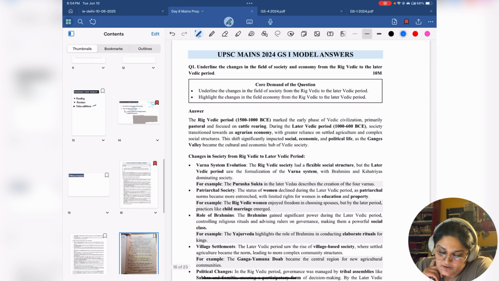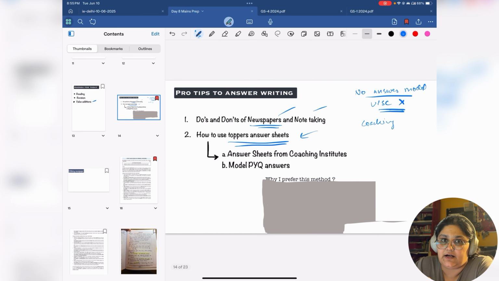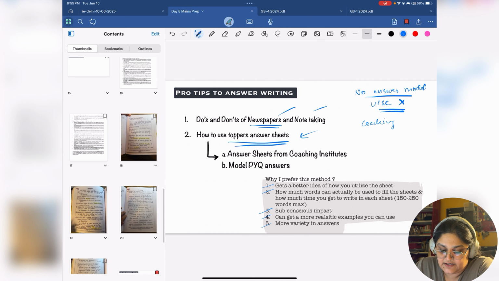It's not an A4 size sheet. The answer sheet looks like this. So you don't get a picture of how much you are supposed to write or how many words you can write. Another problem is that you don't get good examples. As I said, from others' answer sheets you can grab good examples and also understand how they are to be used. I find that in a lot of coaching institutes' model answers, you don't get a good understanding of how to use examples to your benefit. And 2 more points, one that I've already lightly touched: using others' answer sheets gives you a better variety of what to use.